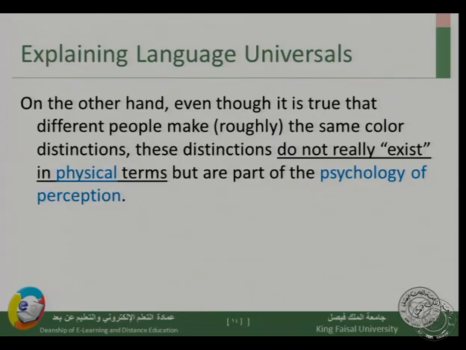On the other hand, even though different people make the same color distinctions, so you and I can agree on the color blue, or say this is blue, this is red, this is black, and so on, these distinctions do not really exist in physical terms. If I tell you this is blue, why is it blue? Can you tell me based on physical terms? Like if I tell you this is an elephant, why is it an elephant?